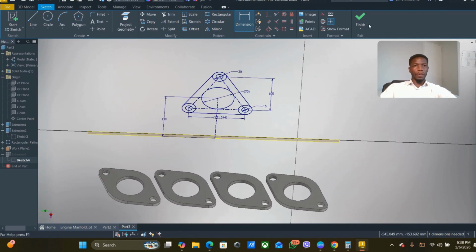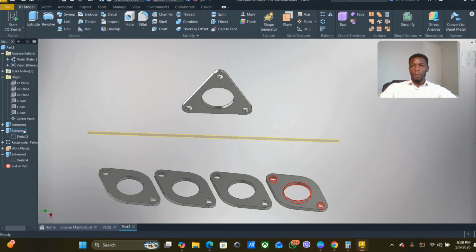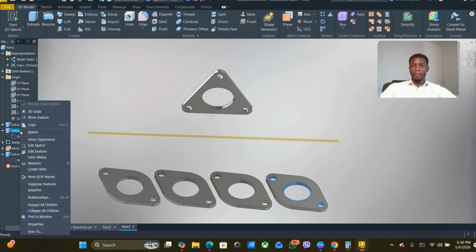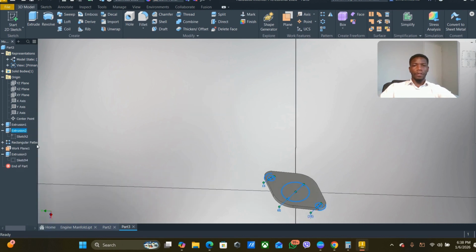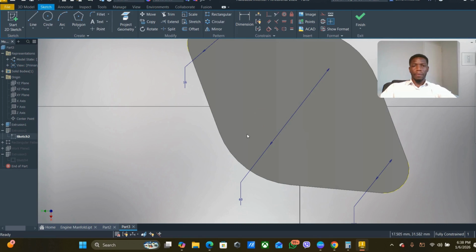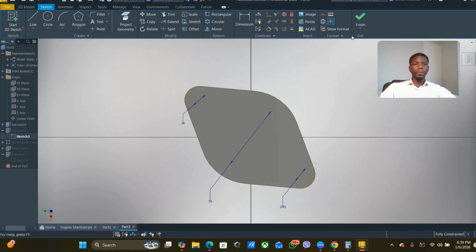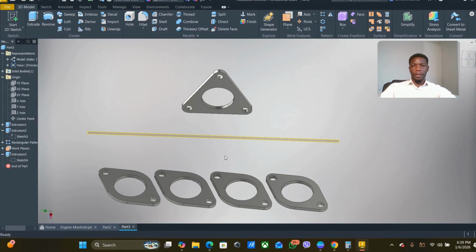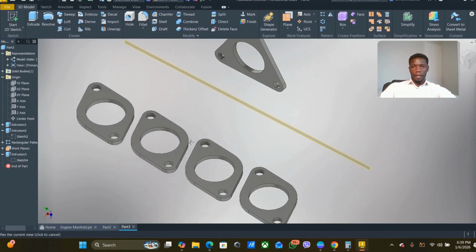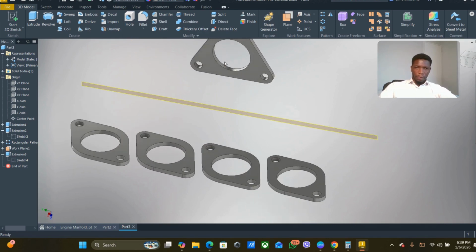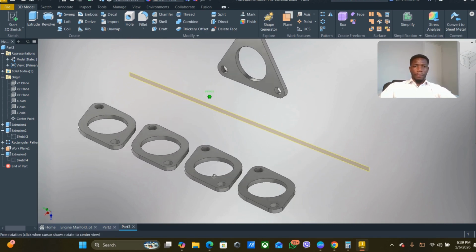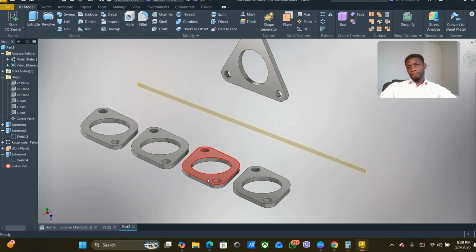Right, so I'll finish the sketch right here. Now I'll go to look for that sketch. Then I'll go to edit sketch. And then right over here, I'll find that sketch that controls it. And I'll change that to 70. I'll press enter, and I'll go and finish that sketch. Okay, now that has been rectified. Now that opening and that opening is the same, and that's what we were looking for.